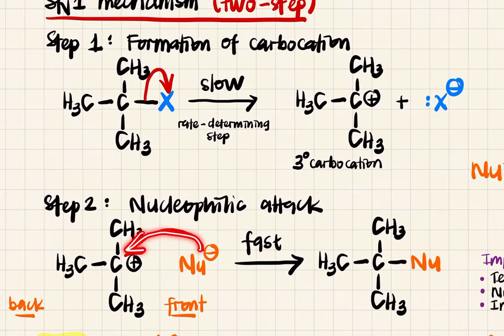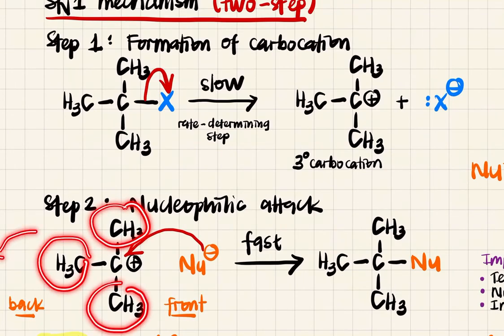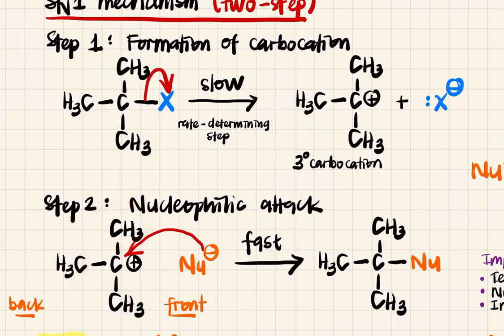Kenapa awak attack from front? Sebab awak ada these CH3 groups kat belakang. So awak punya nucleophile tak boleh attack kat sini sebab dia kena block. Namanya steric. So macam tu in Sn1, nucleophile attack from front. Okay, so this is a fast reaction. So awak pun dapatlah awak punya produk.